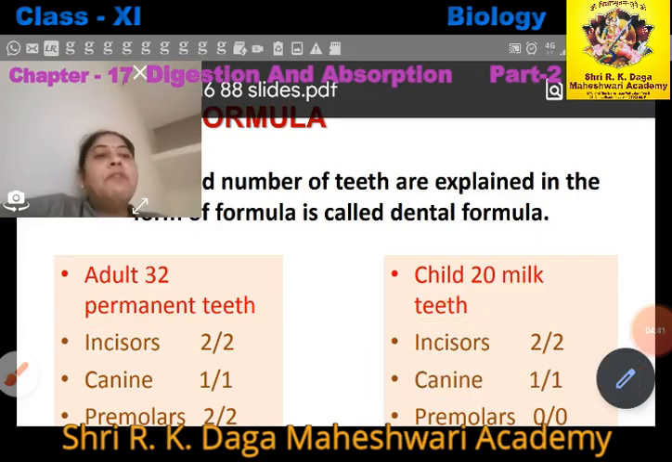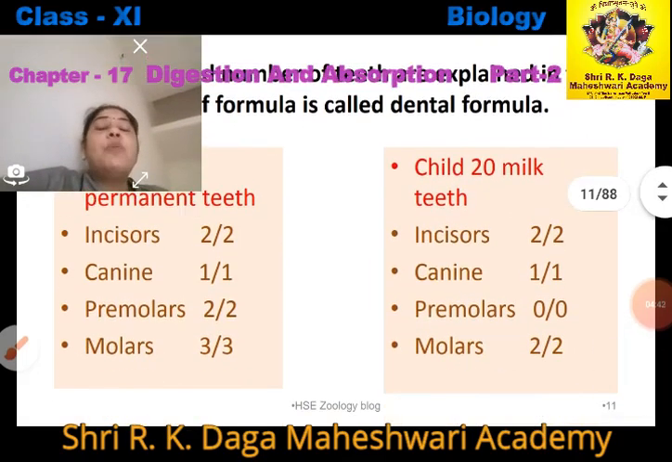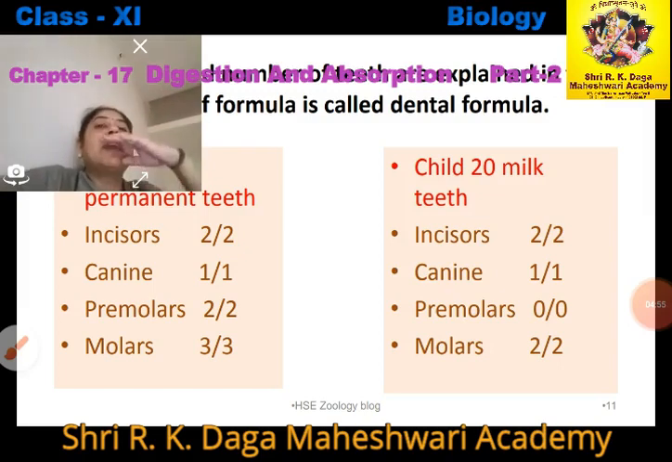Now we will discuss how many incisors, how many canines, how many premolars and molars are present in permanent teeth. Now we are talking about the half jaw. This is the upper jaw.